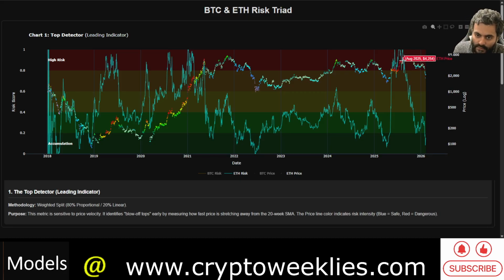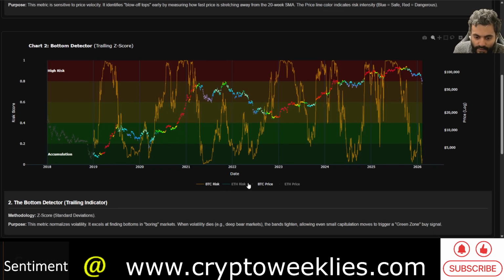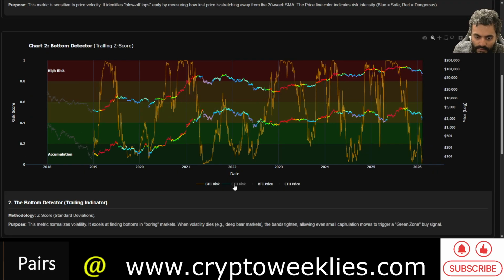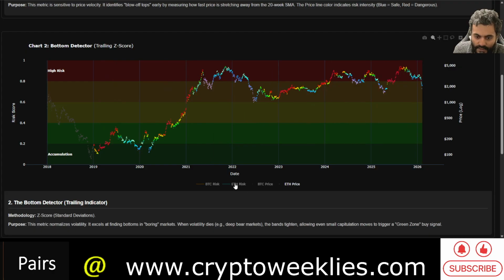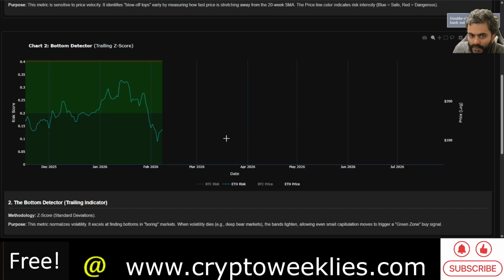This typically leads a major rally for ETH. Right now, the ETH rally or ETH risk per the leading indicator is at 1.15. This is the bottoming indicator, the second indicator over here for ETH. And ETH's price over here, ETH and ETH risk says that ETH accumulation risk is at around 12%.